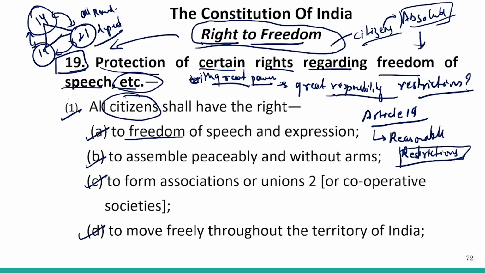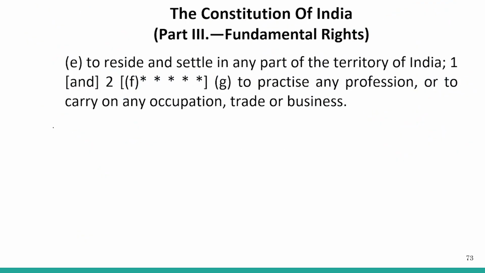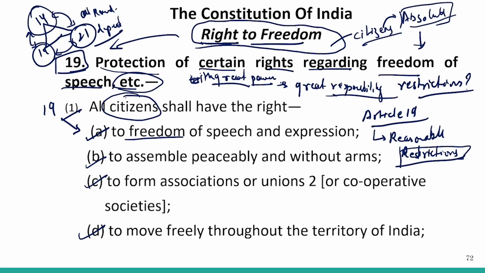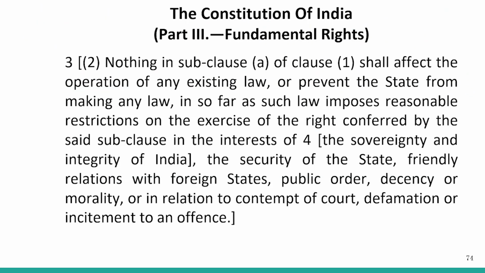When you talk about Article 19(1)(a), so the reasonable restrictions, if you go through it, the reasonable restriction of Article 19(1)(a) has been mentioned under clause number 2. Nothing in sub-clause (a) of clause 1. So this is the restriction.